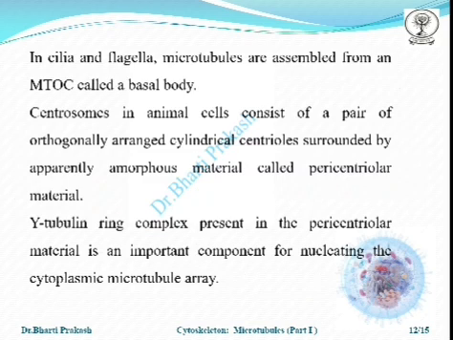In cilia and flagella, the microtubules are assembled from an MTOC called the basal body. The centrosomes in animal cells, however, consist of a pair of orthogonally arranged cylindrical centrioles, which are surrounded by apparently amorphous material called the pericentriolar material. The gamma tubulin ring complex present in the pericentriolar material is an important component for nucleating the cytoplasmic microtubule array.